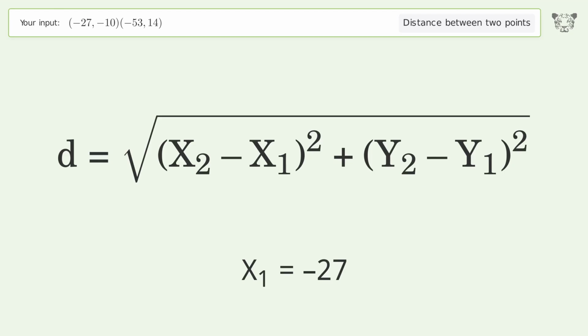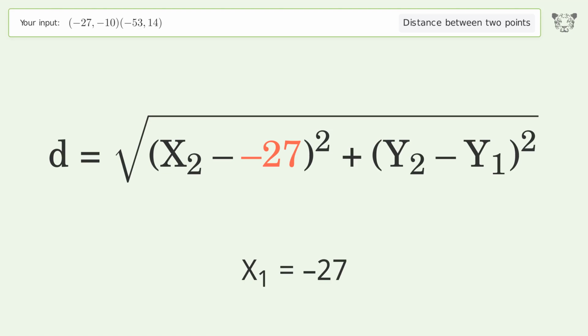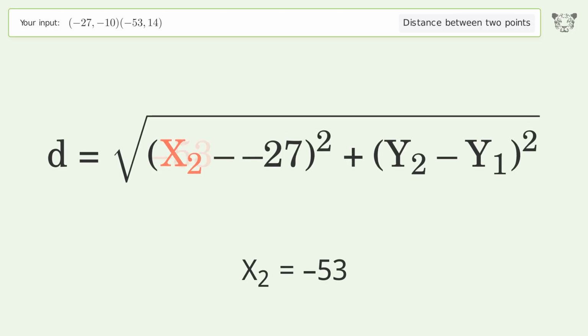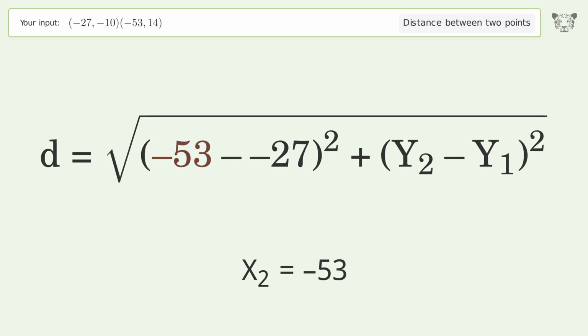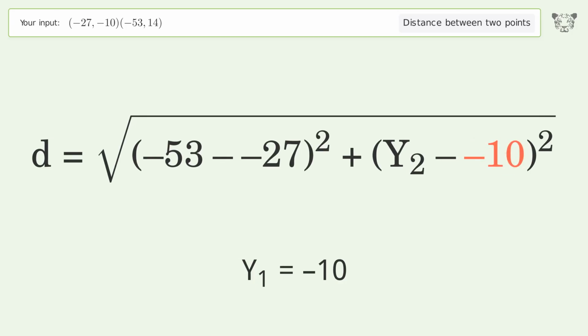x1 equals -27. x2 equals -53. y1 equals -10. y2 equals 14.